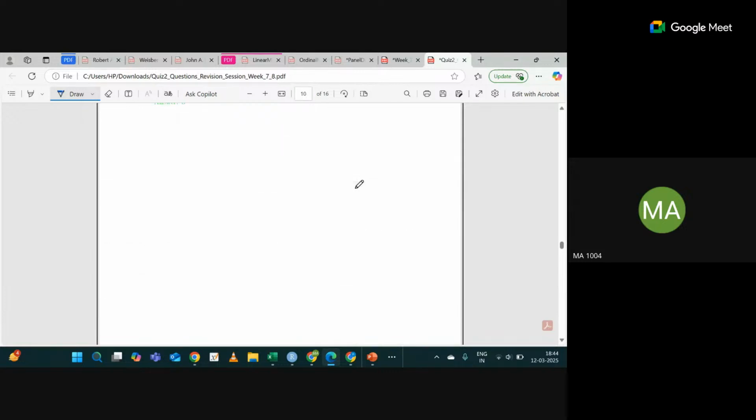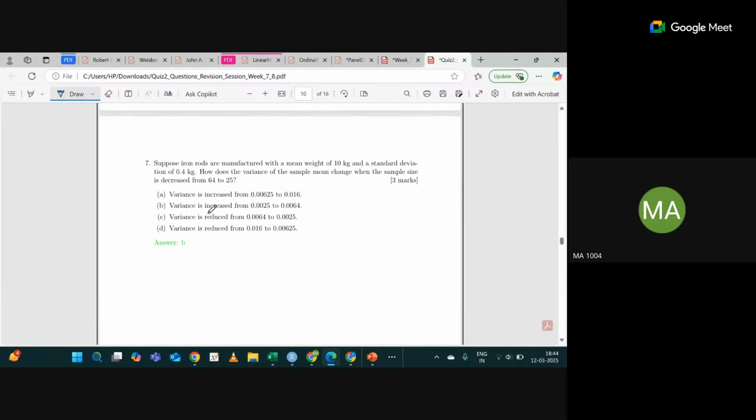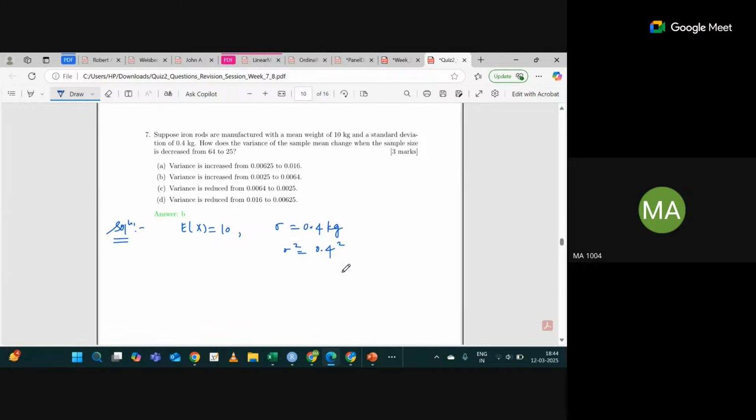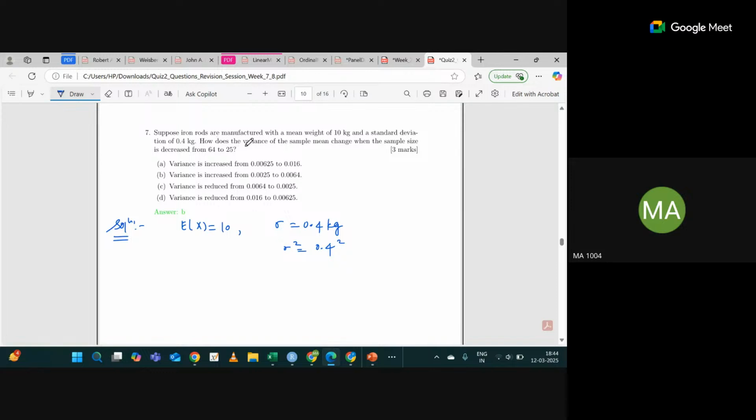What about this part? How will you proceed? It says, suppose iron rods are manufactured with a mean weight of 10 kg. So let's say the expected value of X is 10, where X represents the weight. And the standard deviation is 0.4 kg, that is sigma is 0.4 kg. So sigma square will be 0.4 square, right? It is asking how the variance of the sample mean changes when the sample size is decreased from 64 to 25.